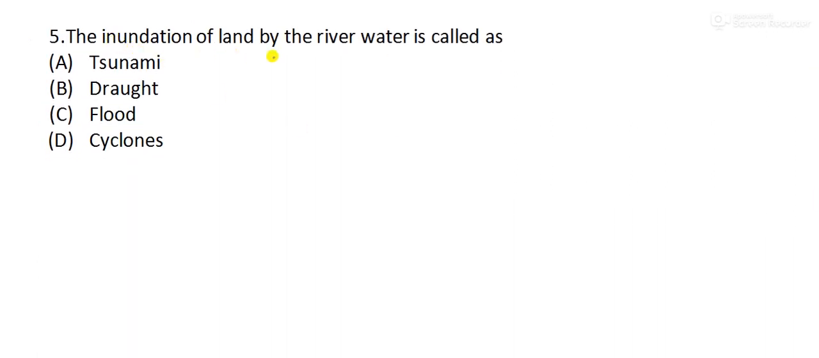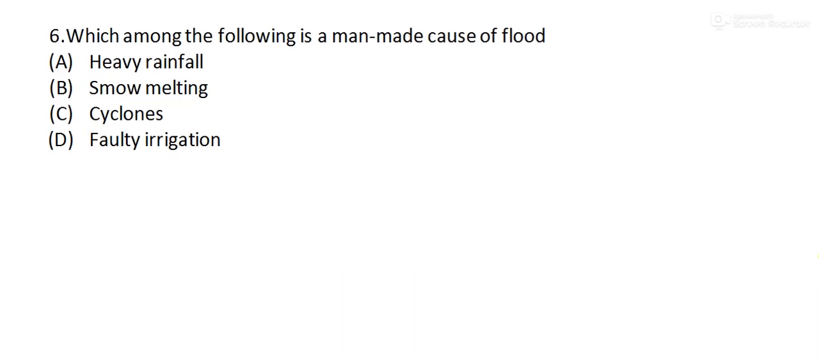The inundation of land by river water is called dash. Inundation of land by river water is called a flood. It's not tsunami. Tsunami is mainly sea waves, sea water or ocean water, not river water. For river water it is only flood. Moving to our question number 6.